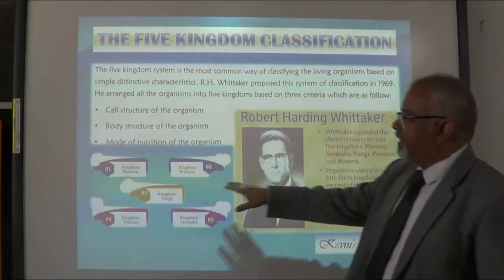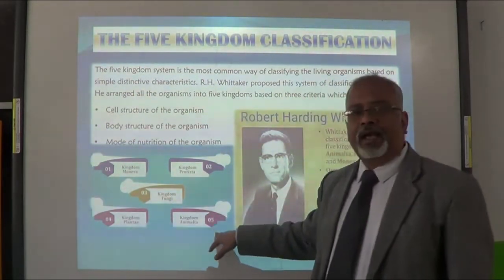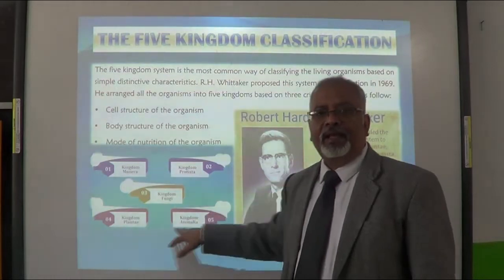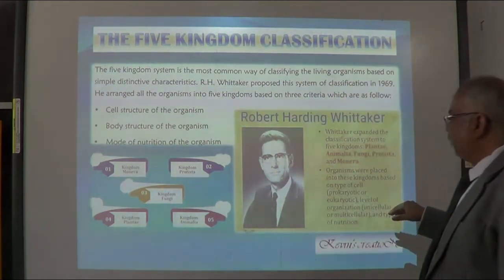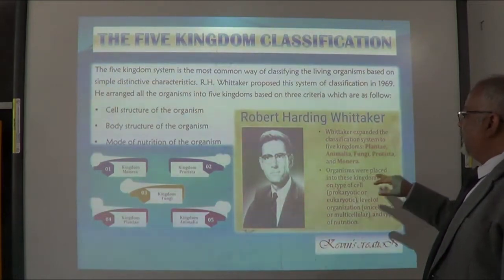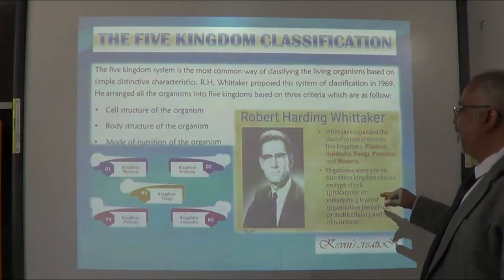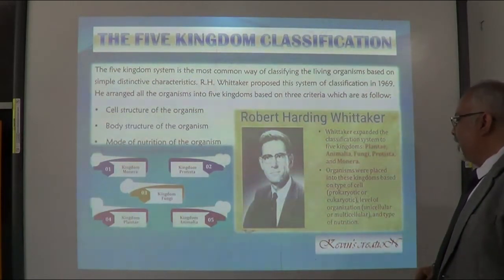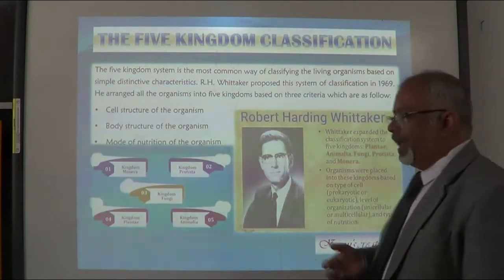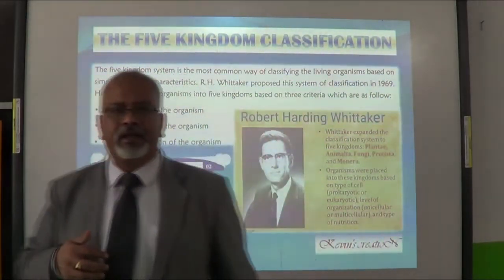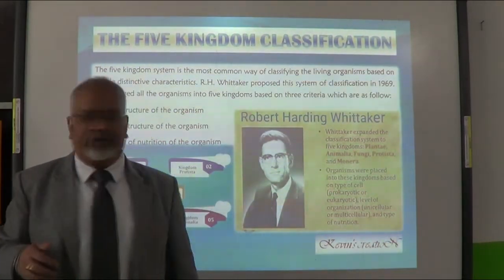These are the 5 kingdoms: Monera, Protista, Fungi, Plantae, Animalia. Plantae is plants, Animalia is animals. Okay? So organisms were placed into these kingdoms based on the type of cell, prokaryotic or eukaryotic, level of organization, whether they are unicellular or multicellular, and the type of nutrition they take. Okay? So this is all about R.H. Whittaker.